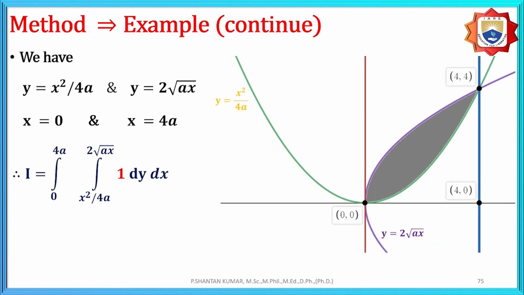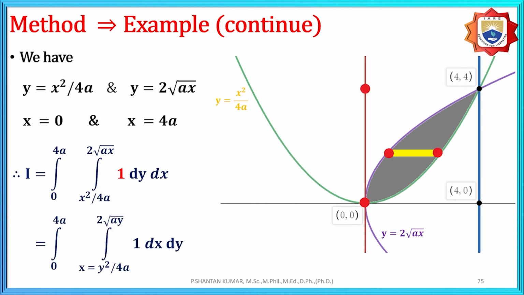These are the bounded region, but the problem is given vertical, that is, the strip is vertical because of y in terms of x. But we need to change the order, that means parallel to the x-axis. While we are changing to the x-axis, here the inner part is the left side, the outer part is the outside. The inner part is a parabola, the outer part is also another parabola.